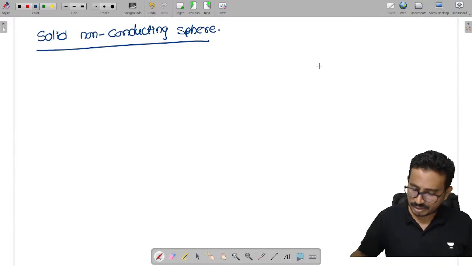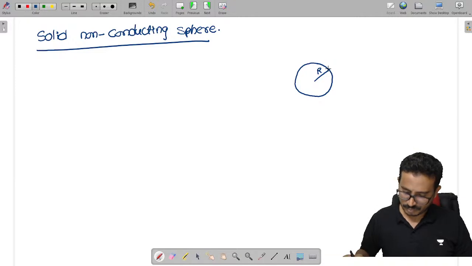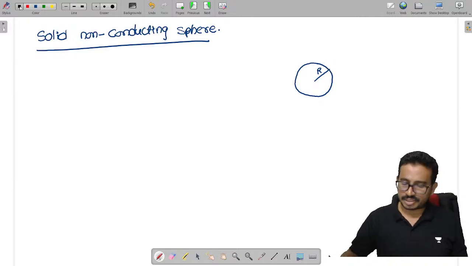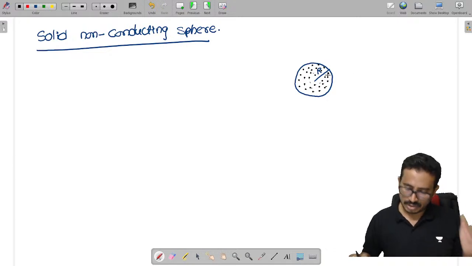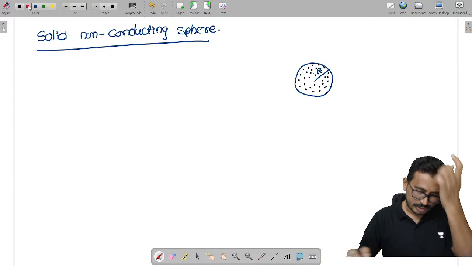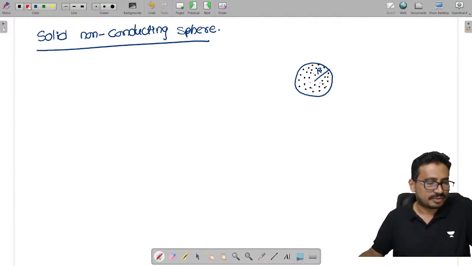Now consider we have my solid non-conducting sphere having this radius, which I am calling capital R. Since it is a solid non-conducting sphere, inside also we have charges present. Now, due to the charge, I want to find the electric field inside the sphere as well as outside the sphere.